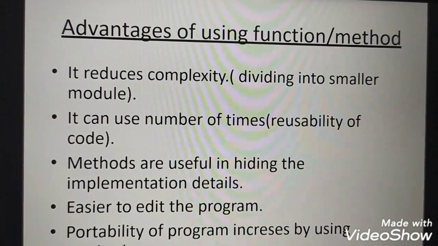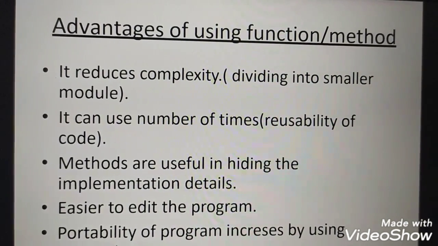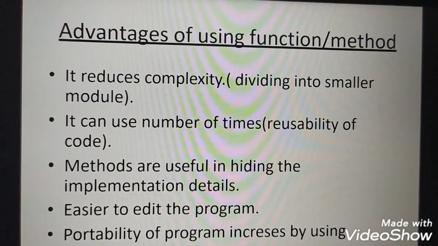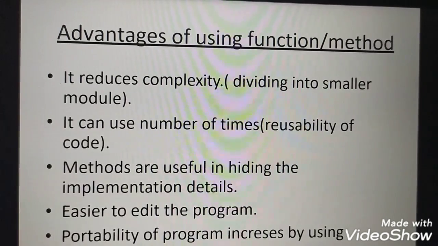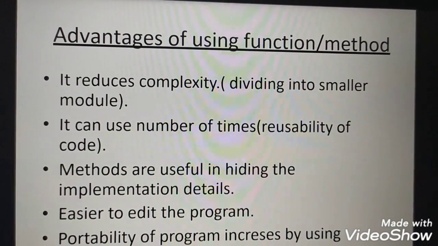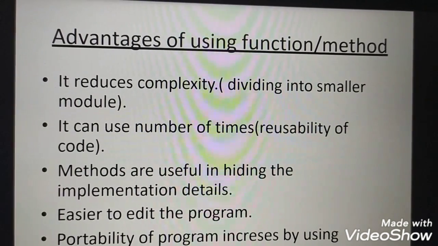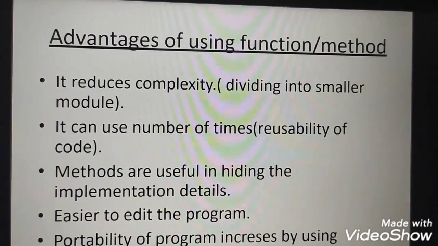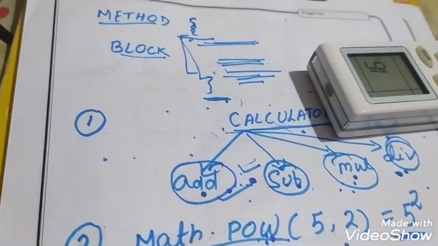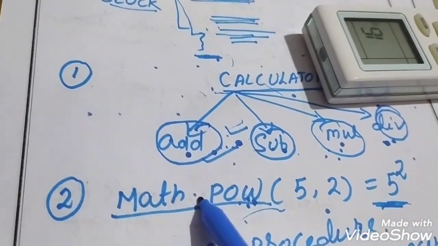Suppose you have already written a method or function, and that method or function will be needed by some other program. Okay, what do you do? Do you have to write it again? No. Once you have already written it, you don't need to write it again. You just use the method name in the other program so they can access it. Okay. For example, you just want to find out the square of a number. So you have to use the math power function.